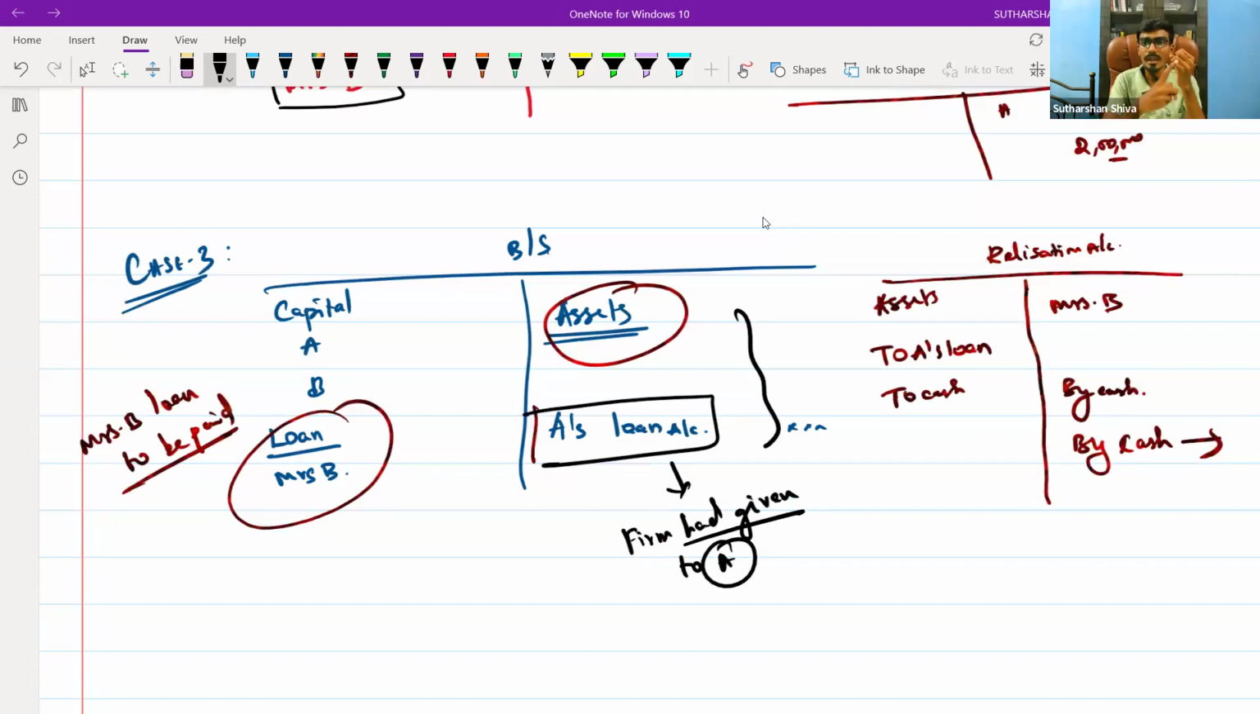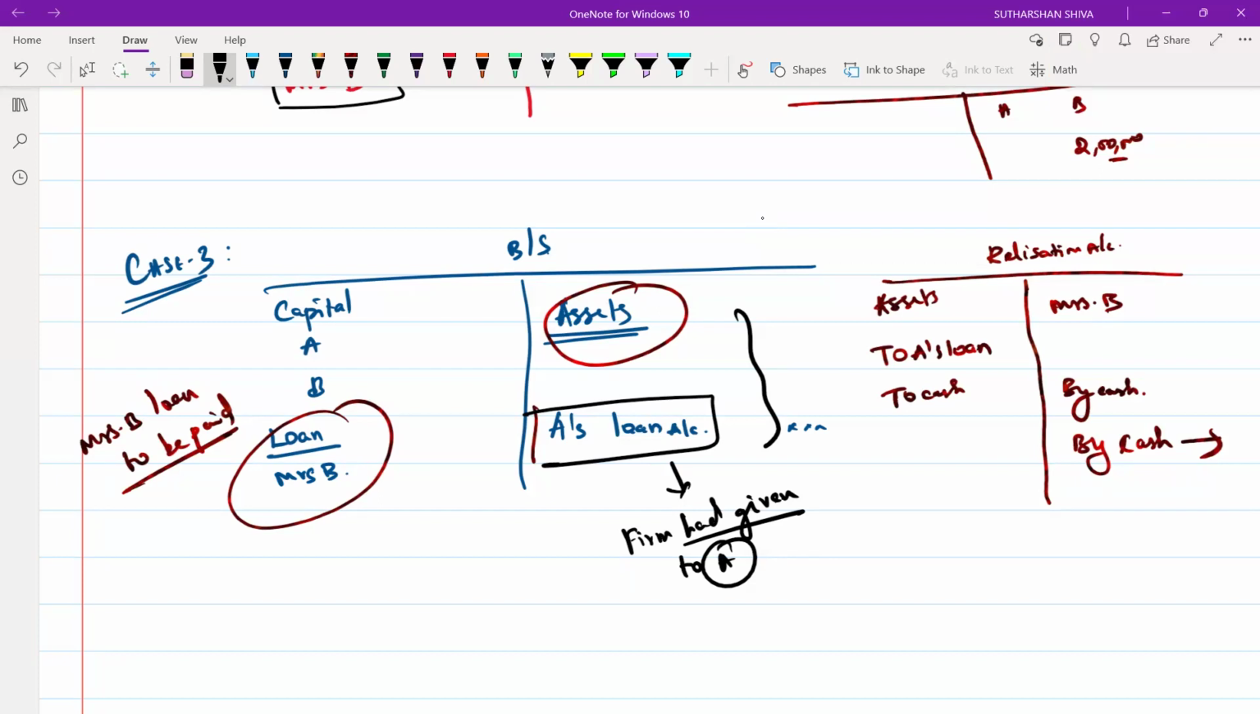Advance given to A, advance to a customer, advance given to partner A, or the current account of partner A. Sometimes debtors may also appear. Is it possible or not? I will give you one case. Give me a solution. AB is a partnership firm. A is also having a separate business. Is it possible? A can be in one partnership firm and also run another business.